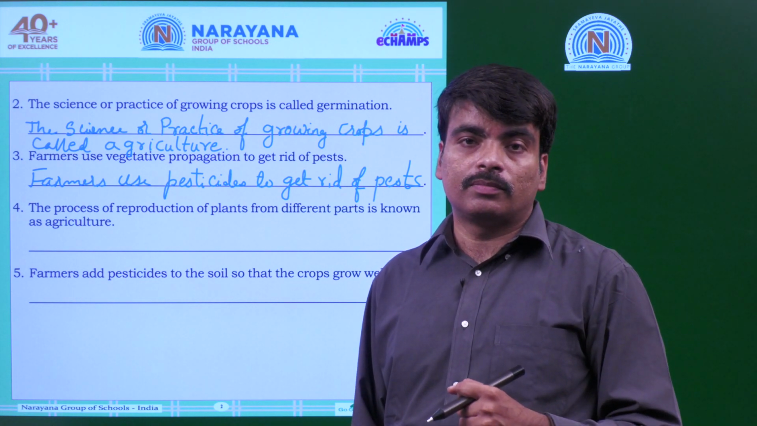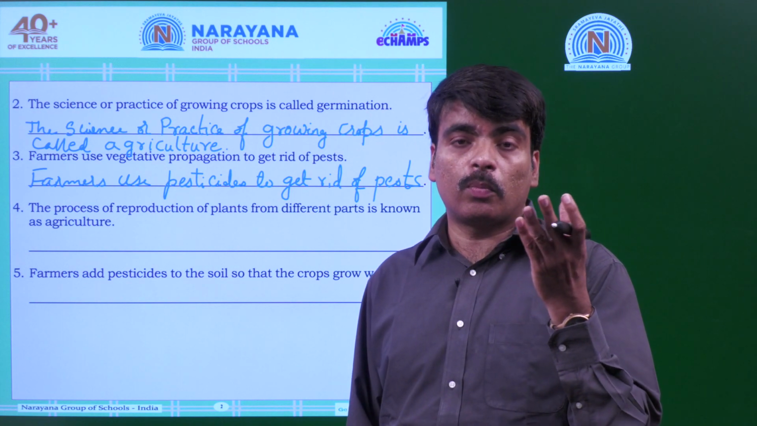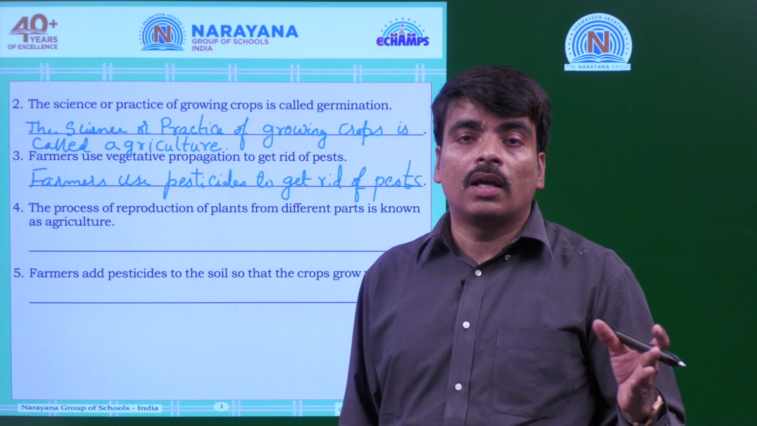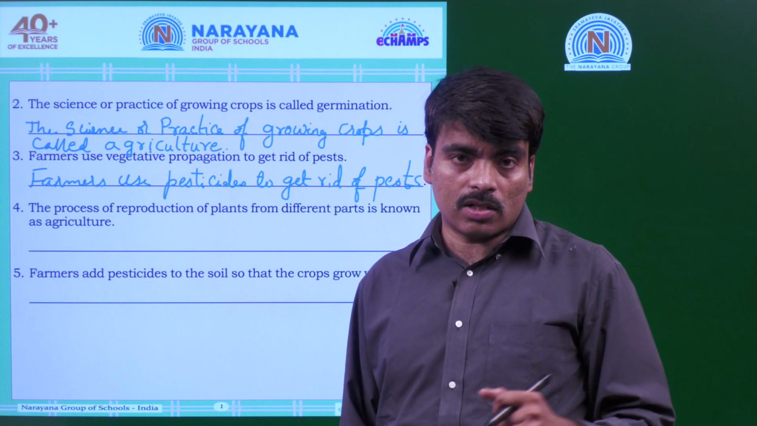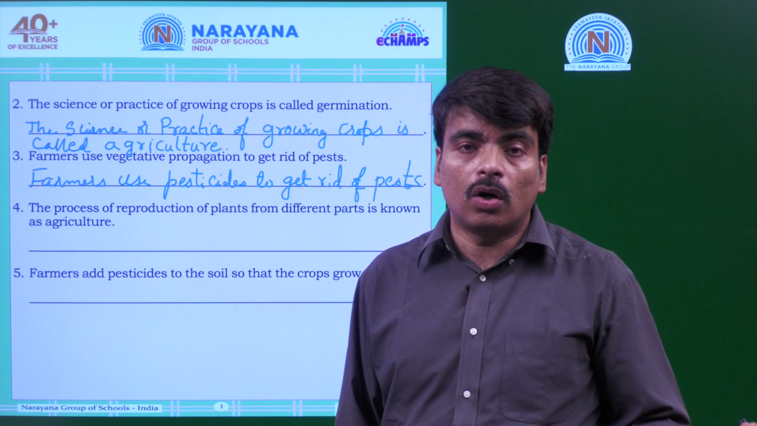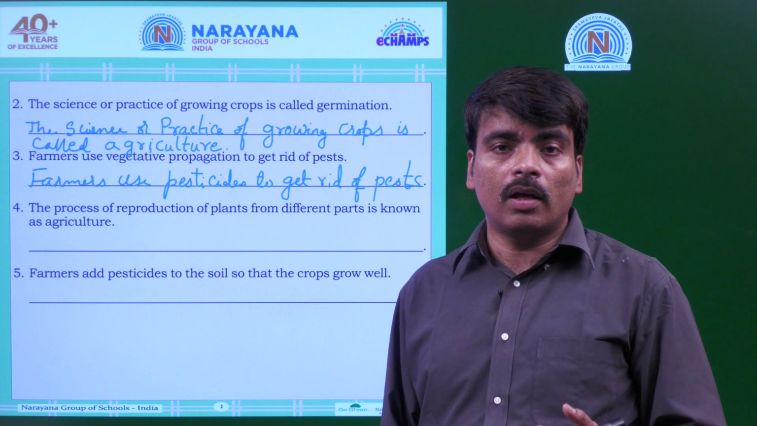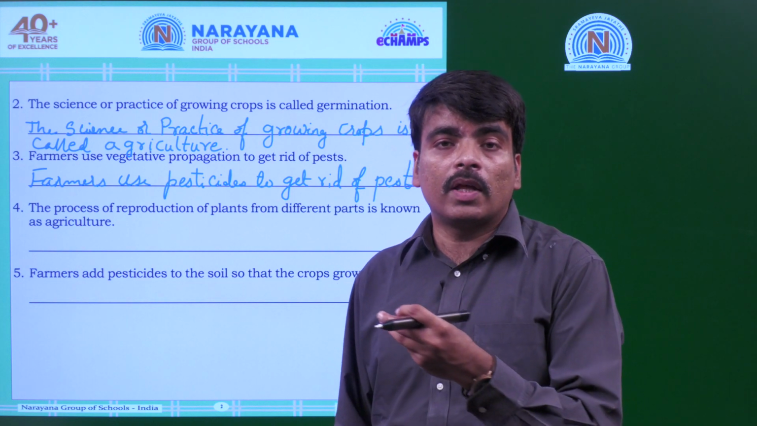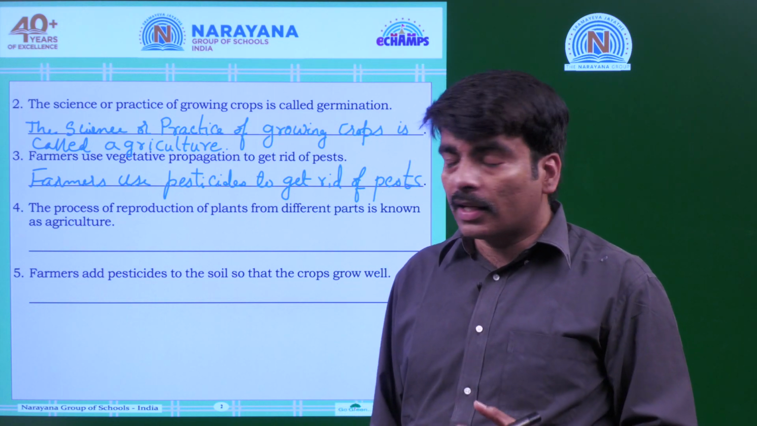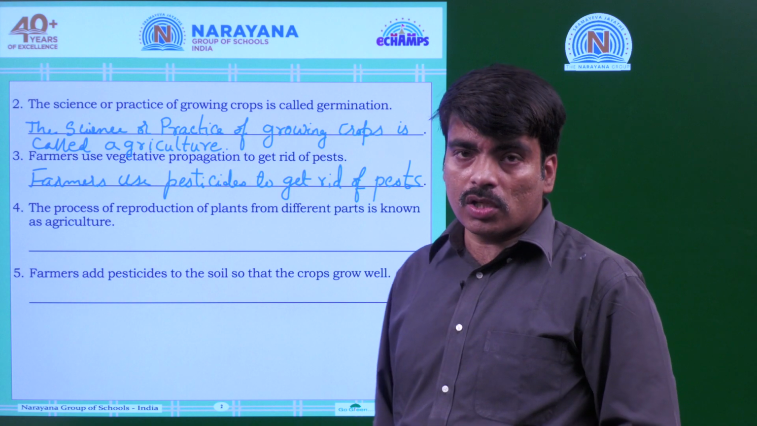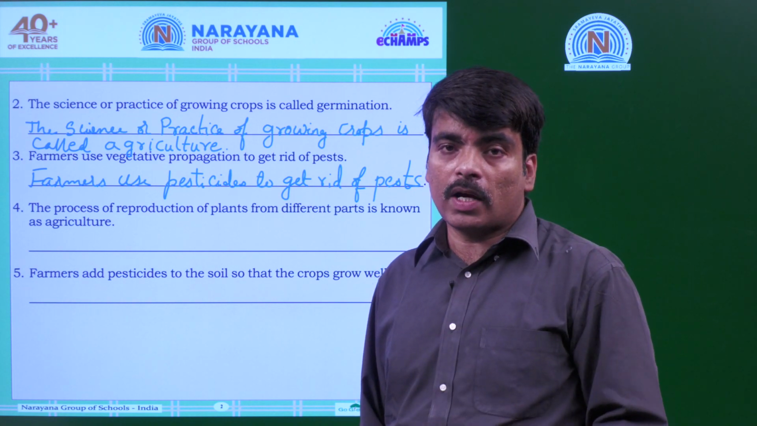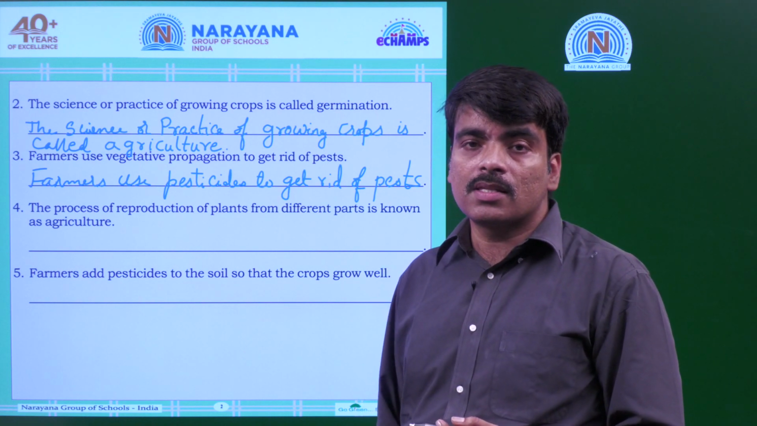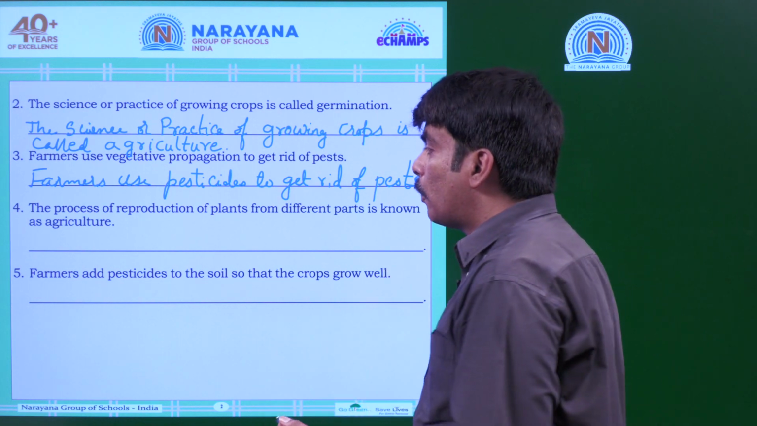Similarly, sugarcane, and also potato, all these are from stems. And carrot or radish grow from their roots. And onion grows from its underground stem. Like that, various parts are used to reproduce new plants. This is called vegetative propagation.